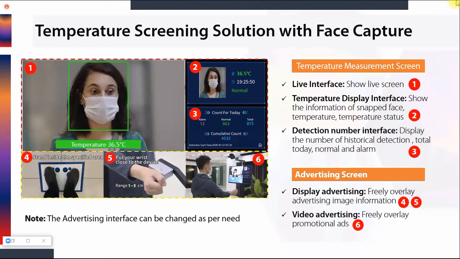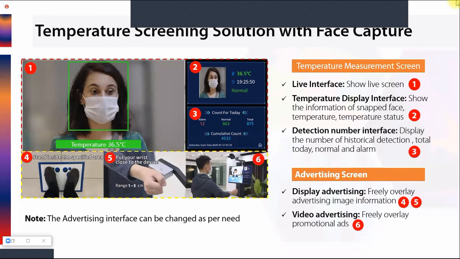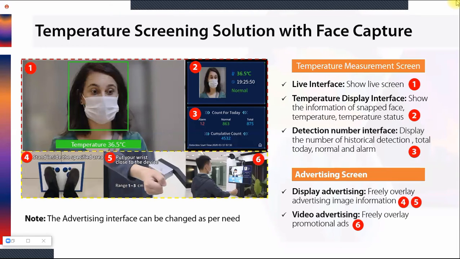That means we are guiding the person who is coming to measure his temperature. There is no need to go and ask him to stand there; from the display screen he will get the information that he has to stand in this area.